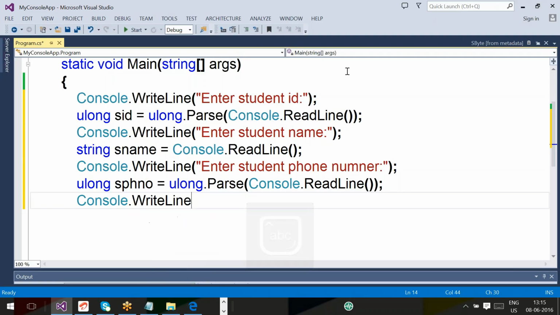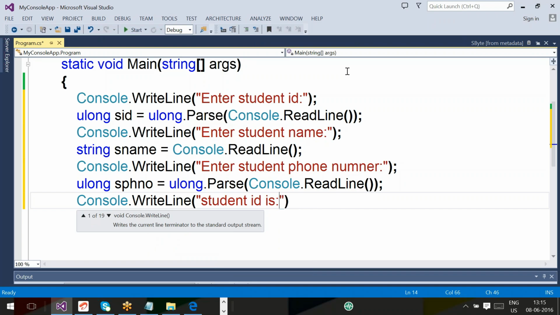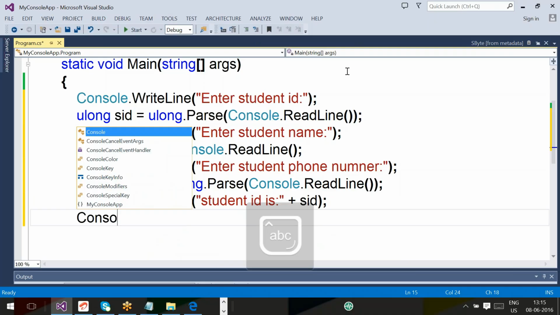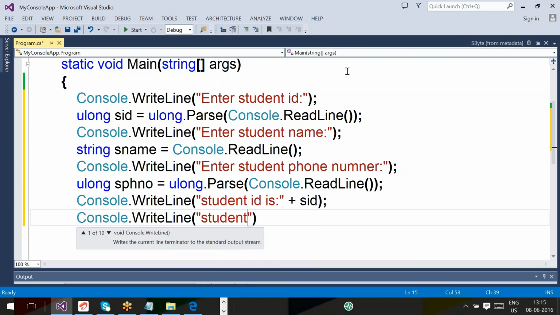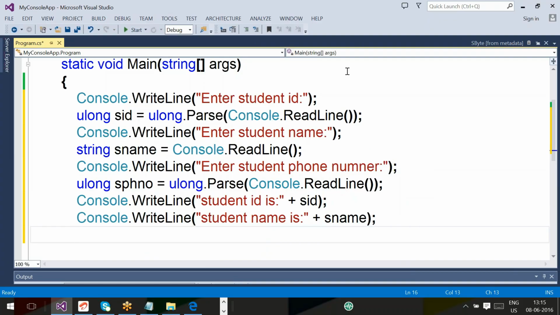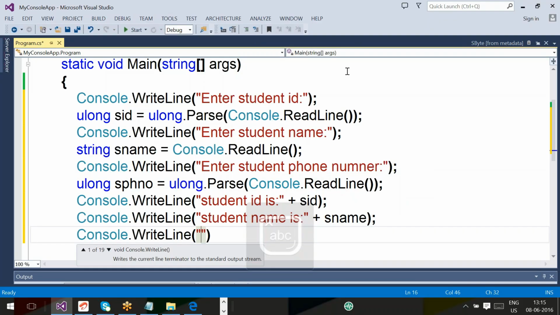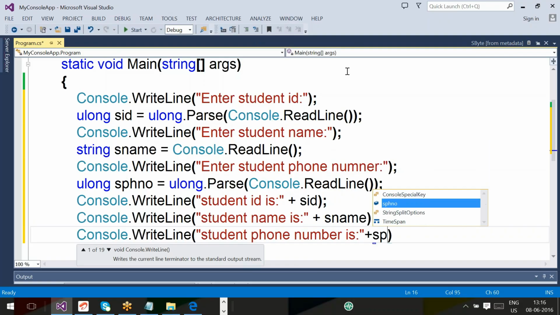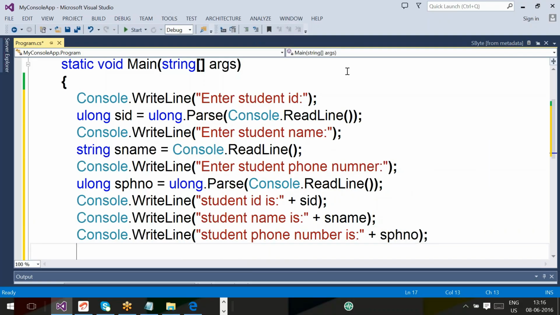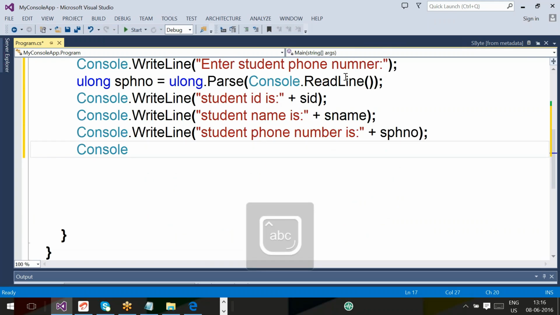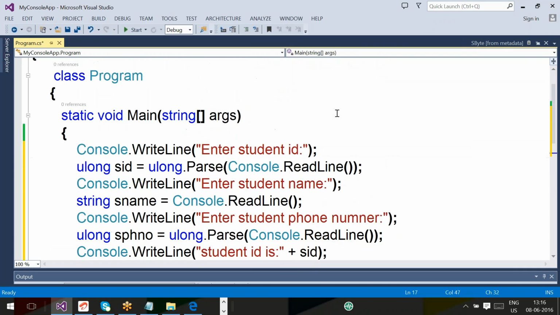Console.WriteLine, "Student ID is" plus SID. Next, Console.WriteLine, "Student name is" plus sname. Console.WriteLine, "Student phone number is" plus SPHN. Then Console.ReadLine. That is the program.